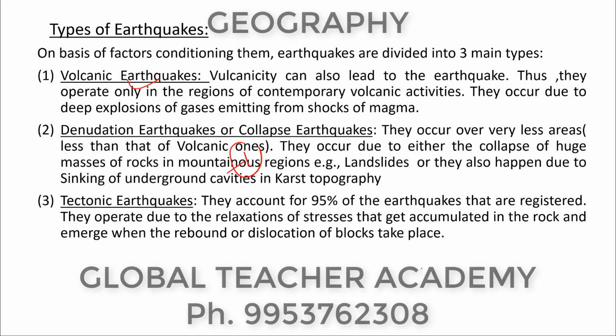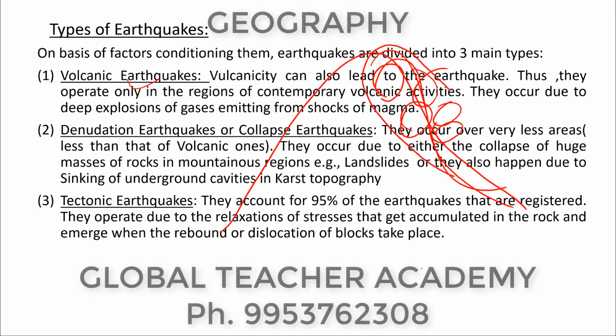They occur due to either the collapse of huge masses of rocks in mountainous regions, that is the slides, or due to the sinking of underground cavities in karst topography. Sometimes in mountainous regions there might be huge landslides, avalanches, or huge rockfalls with great intensity, and this can lead to tremors, okay.